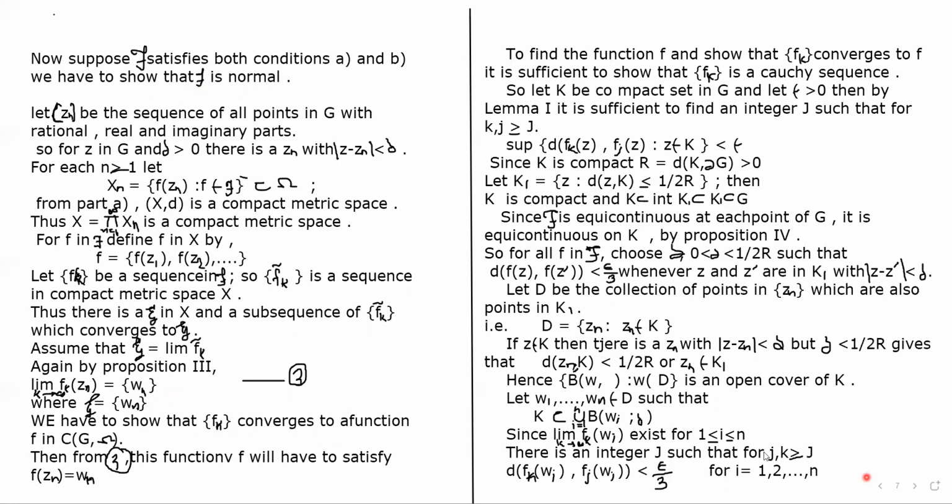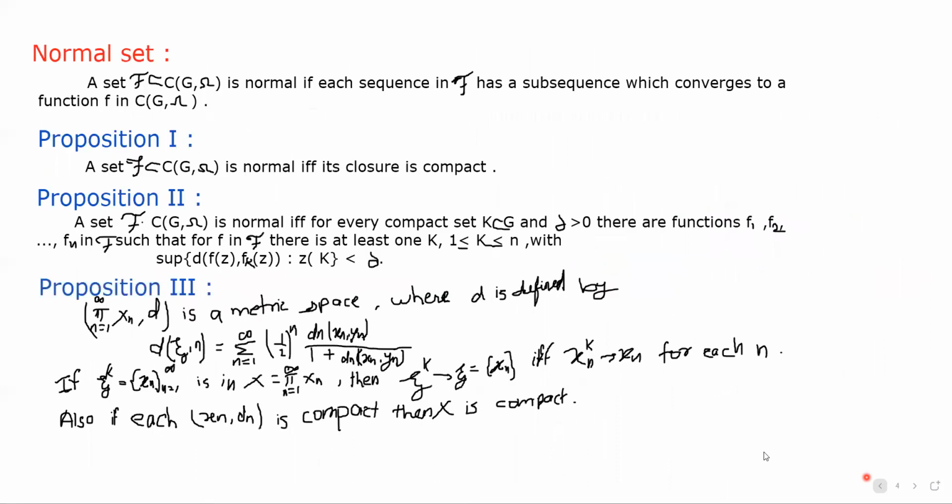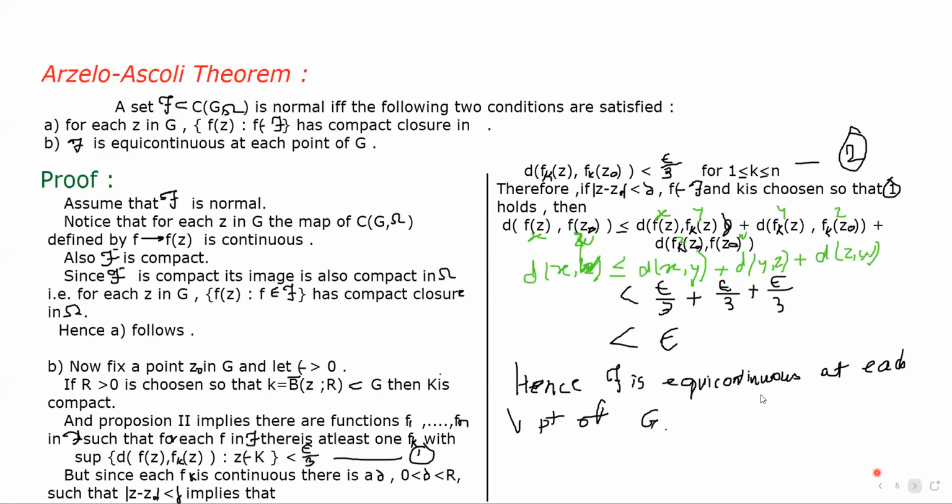And what is the definition of normal? Actually, we have to show that each sequence in script f has a subsequence which converges to a function f. Okay, we have to show that there is a sequence in script f and its subsequence converges to a function f.